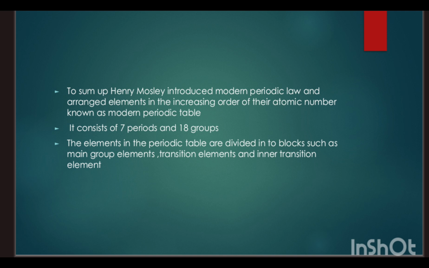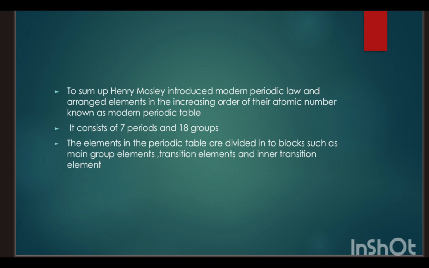And the modern periodic table consists of 7 periods and 18 groups. So, in the periodic table, there are families such as alkali metals, alkaline earth metals, and 3 to 12 is known as transition elements. 13 is known as the boron family, 14 is known as the carbon family, 15 is known as the nitrogen family, 16 is known as the oxygen family, 17 is known as halogens, and 18 is known as noble gases.